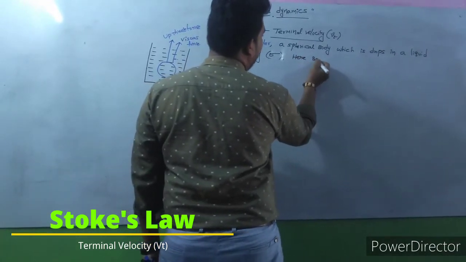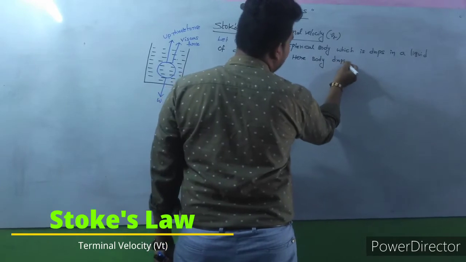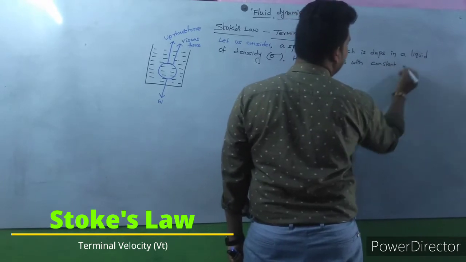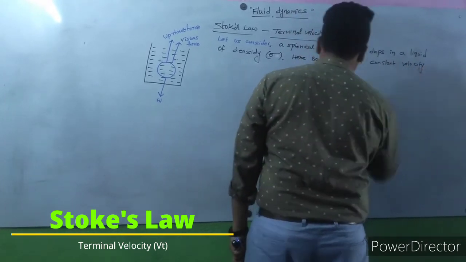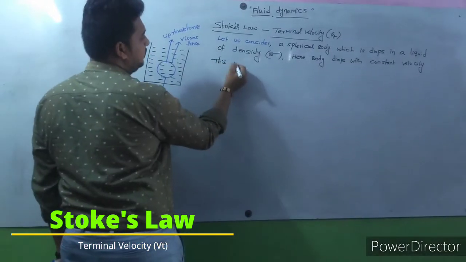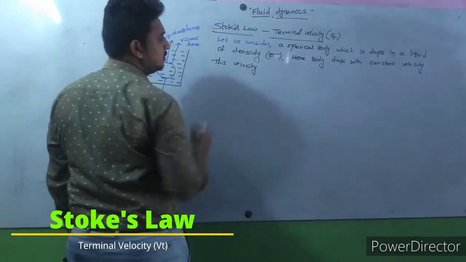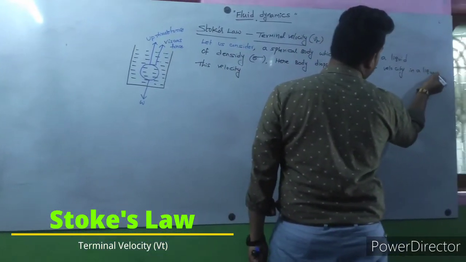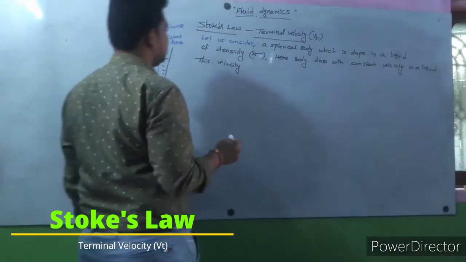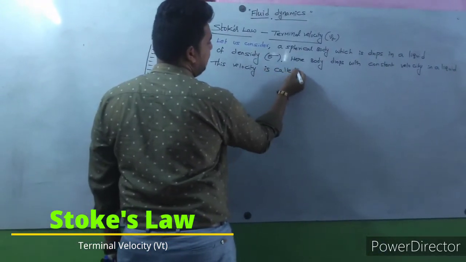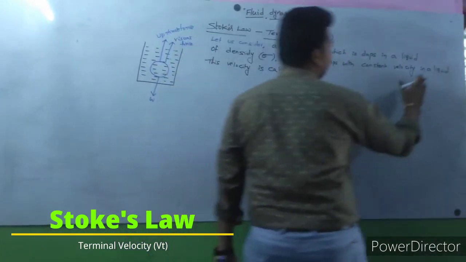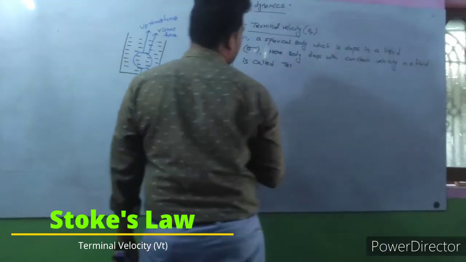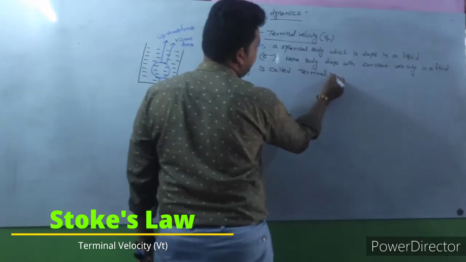Here the body drops with constant velocity. This constant velocity in a liquid is called terminal velocity, in a liquid or a fluid, whatever it may be.